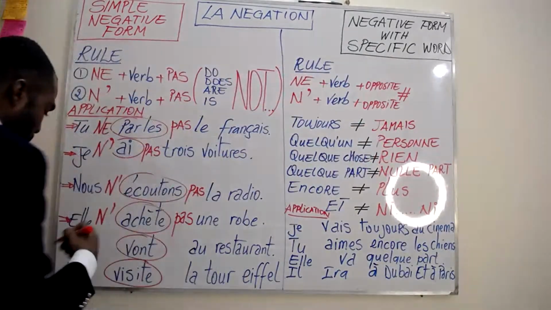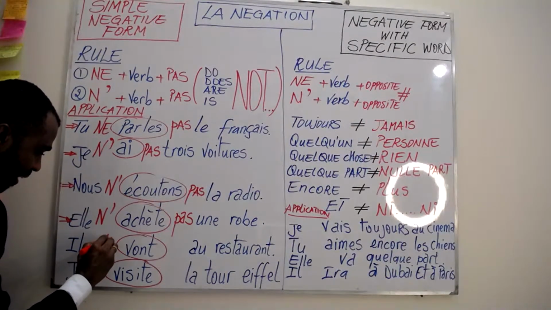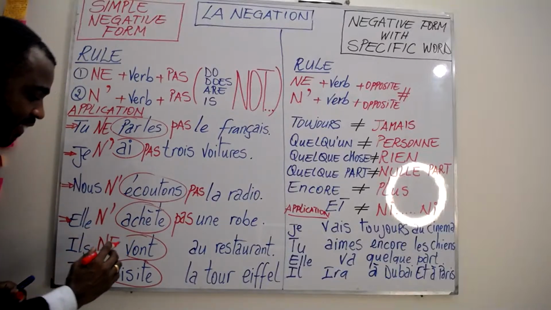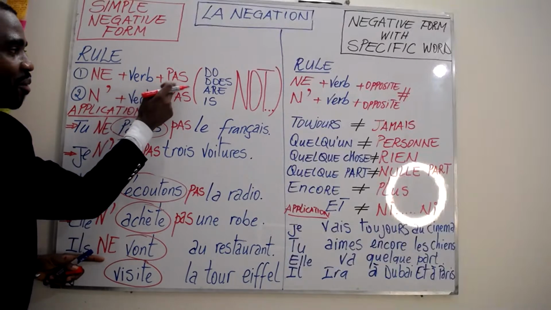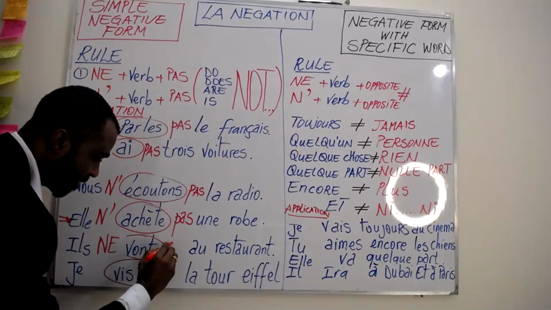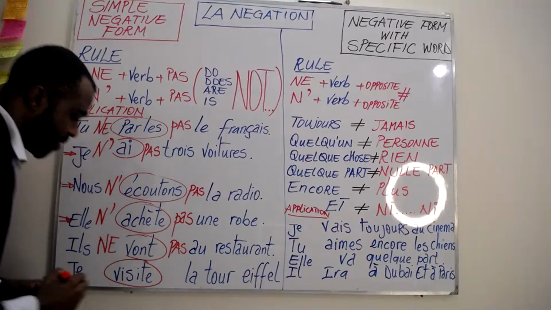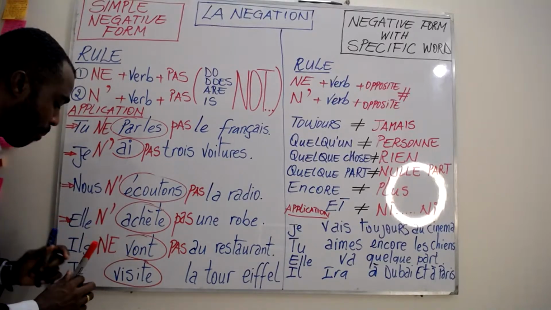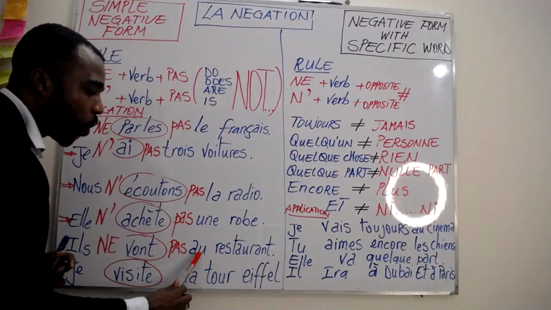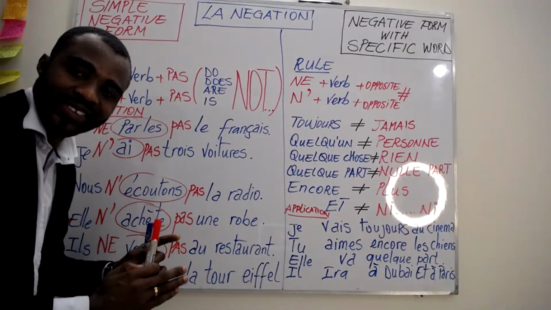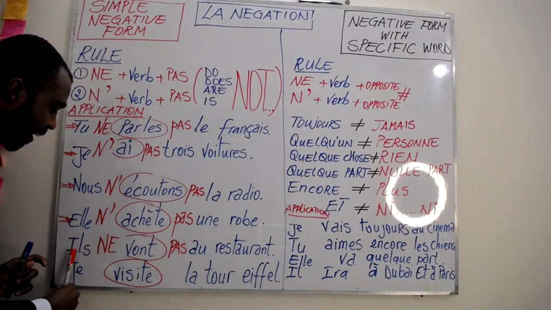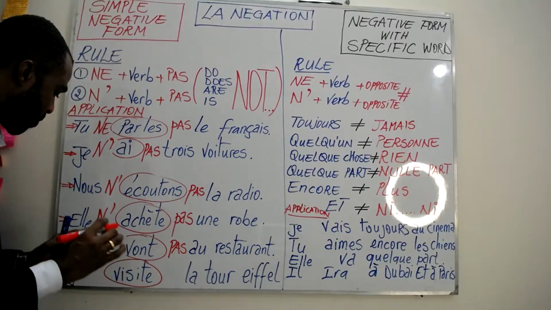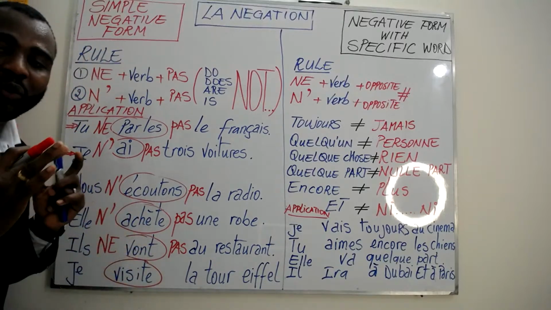So we're going to use NE. Then just after the verb, we write pas. Please don't forget to apply the rule correctly. So it's going to be "Ils ne vont pas au restaurant." This is the negative form of this sentence. "Ils ne vont pas au restaurant." So, they don't go to the restaurant.